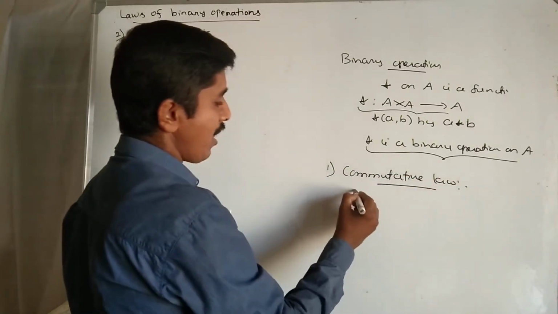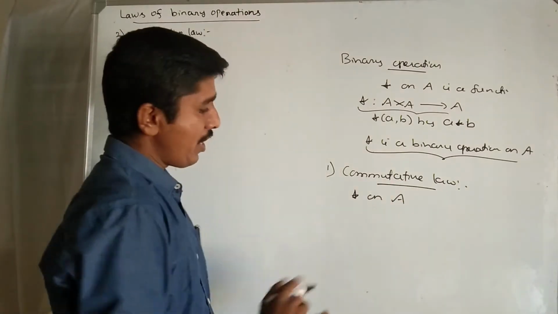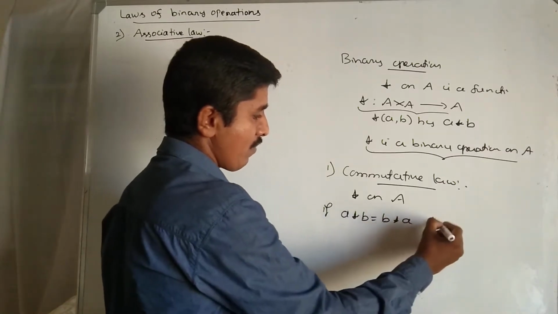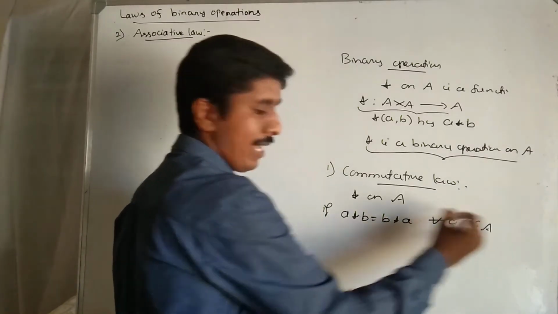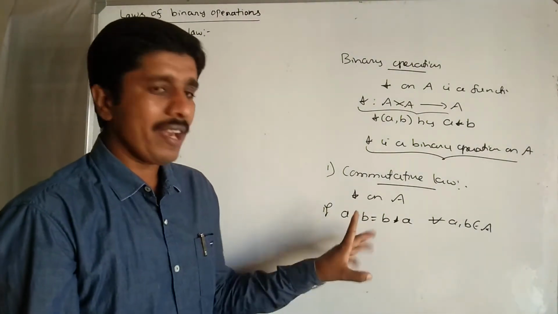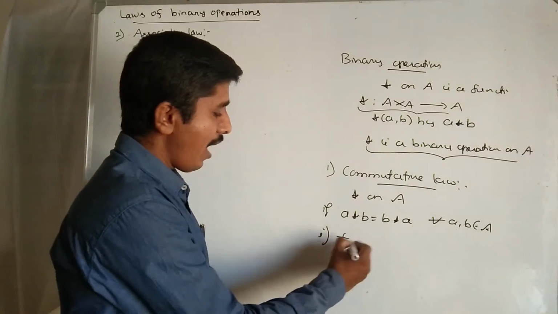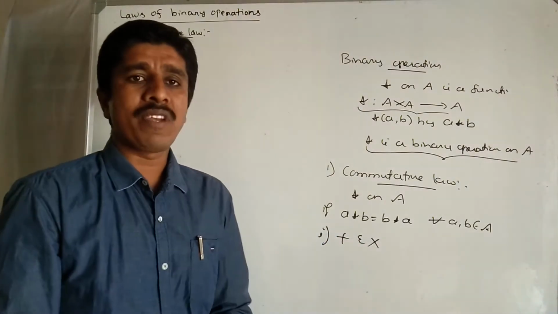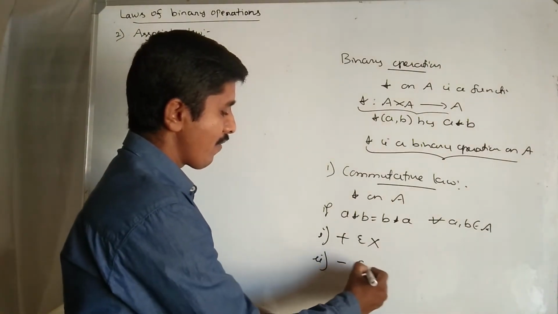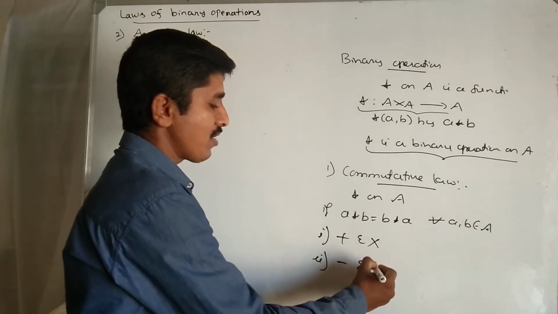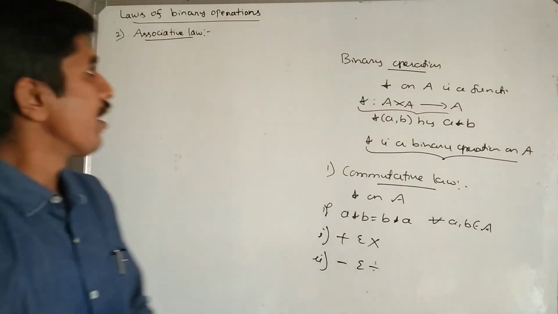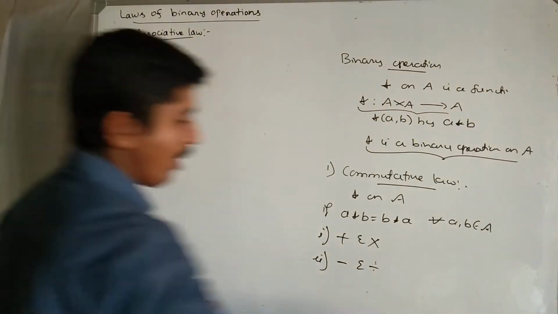Commutative law means a binary operation star on set A is said to be commutative if a star b equals b star a for all a, b belongs to set A. If a star b equals b star a for all a, b belongs to set A, then star is commutative. Clearly, addition and multiplication are always commutative on any set, but subtraction and division are not commutative on any set. Now we go to the second property, associative law.